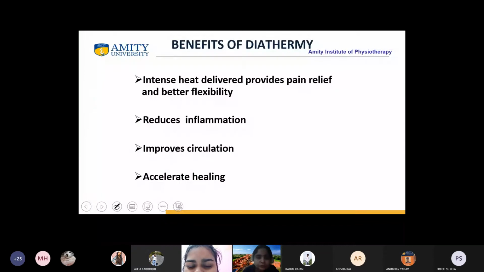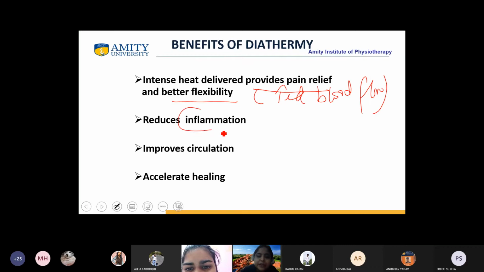Now, what are the benefits of diathermy? It is providing pain relief and better flexibility. Yes, through the increased blood flow. Right? Next, it is reducing inflammation. Yes or no? Can somebody tell me how it is reducing inflammation?